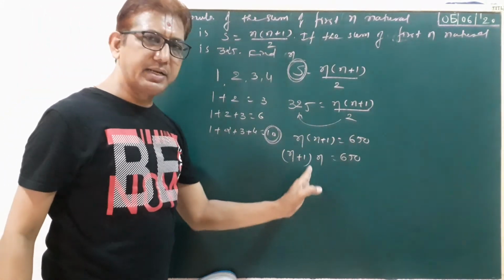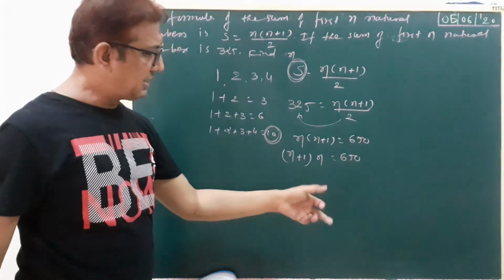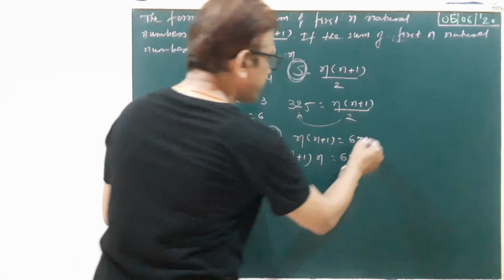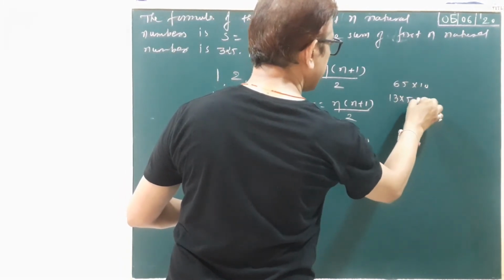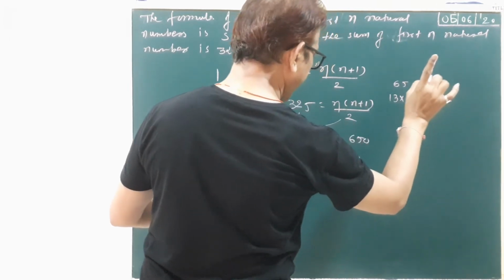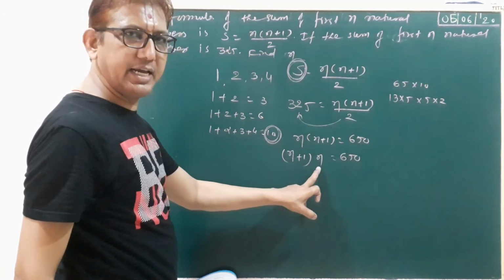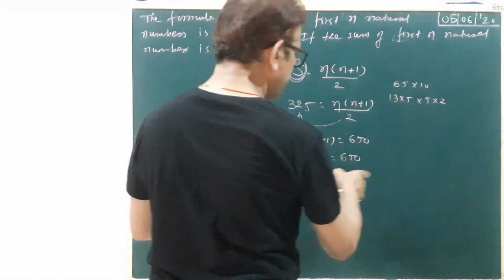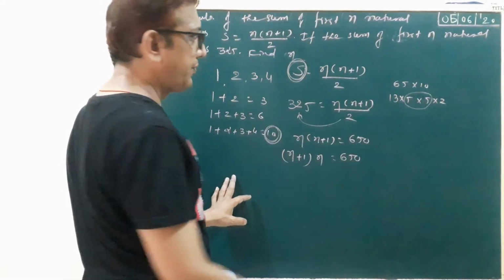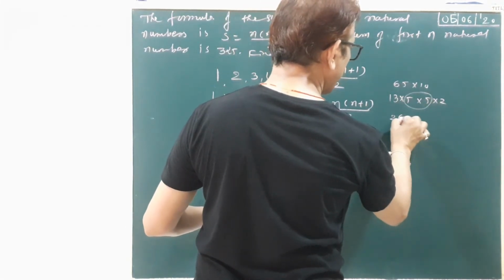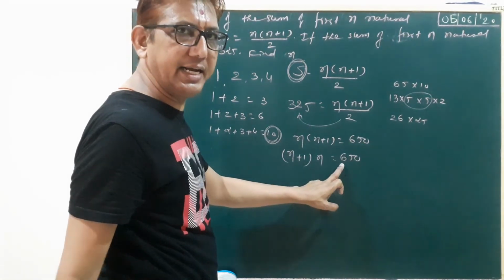You can multiply and open the bracket, you can get a quadratic equation. But we try to solve it directly. Right? In this method we already did it. Now 650, 65 tens are. Here 5 13s are and here 2 5s are. Look here, n plus 1 and here n are consecutive numbers. So we write here 5 5s are 25 and 13 2s are 26. So 26 into 25, 650. Right? Clear?